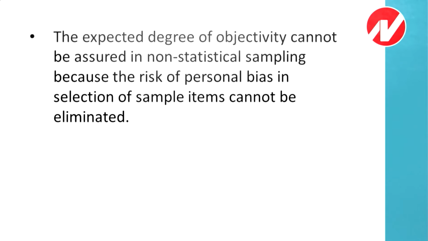The expected degree of objectivity cannot be assured in non-statistical sampling because the risk of personal bias in the selection of sample items cannot be eliminated.